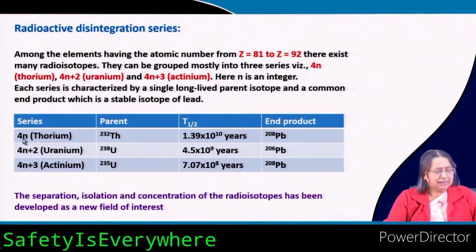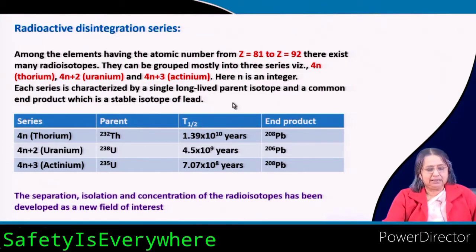And what is 4N, 4N plus 2 and 4N plus 3? If you divide the atomic mass number by 4, you will see it comes as 4N, 4N plus 2 and 4N plus 3. So, thorium, uranium 238 and uranium 235. This is also called the actinium series.